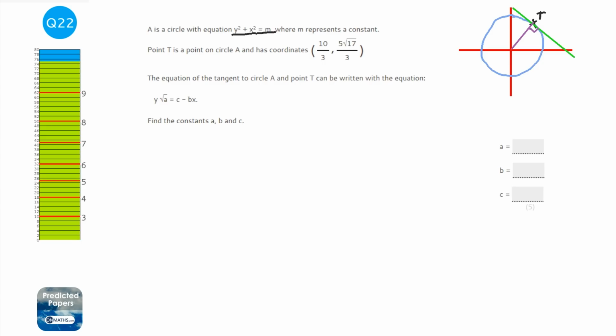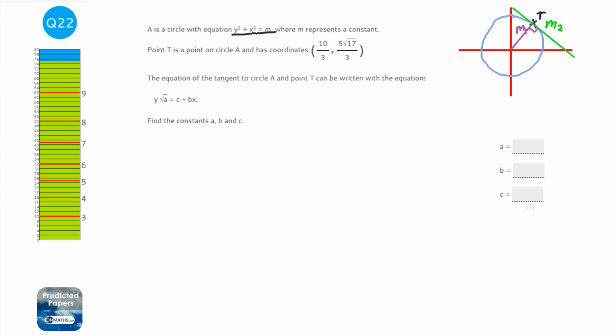So first thing we're going to do is work out the gradient of, we'll call this M1, the gradient of this radius. Then we're going to find out what the gradient of this second line is, and then we're going to find out what C is, so we can find the equation of the line, because it will be y equals mx plus c.